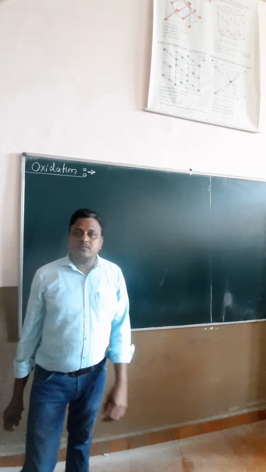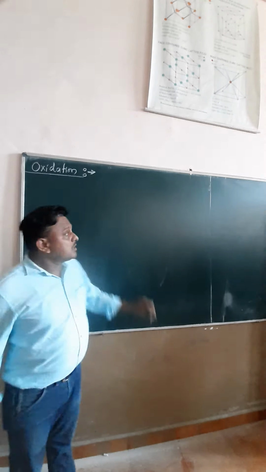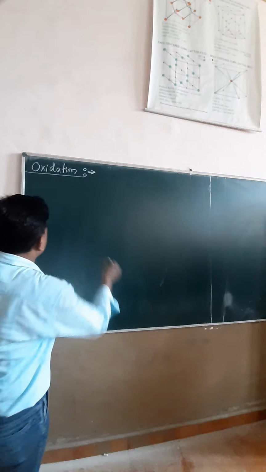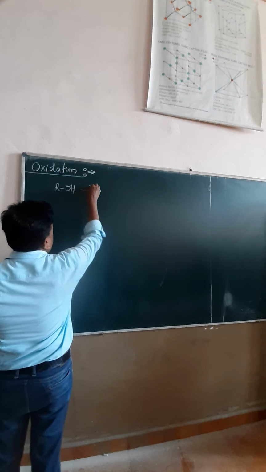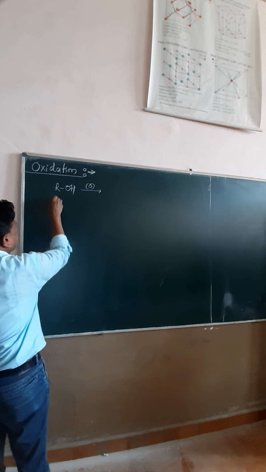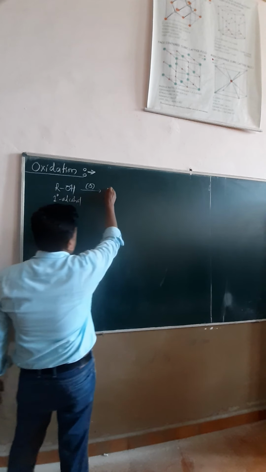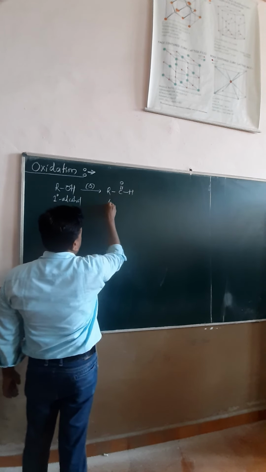Yes, good morning everyone. Today we continue the next part in the alcohol chapter, oxidation reactions. Very carefully, you have to know the general reaction when an alcohol undergoes oxidation. If it is a primary alcohol, it undergoes oxidation and the product formed is an aldehyde.